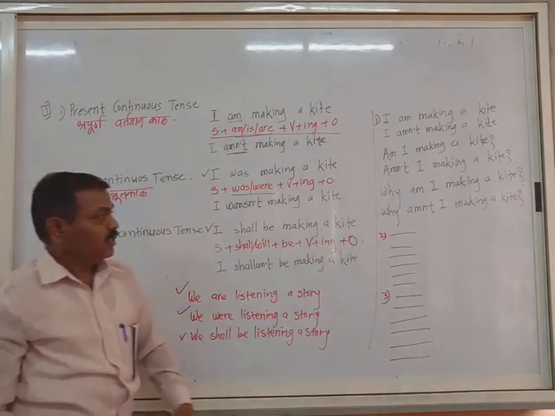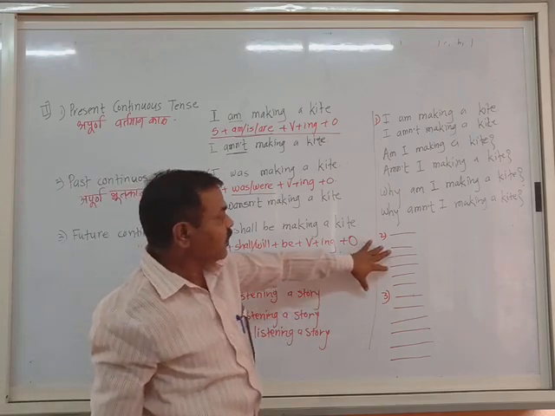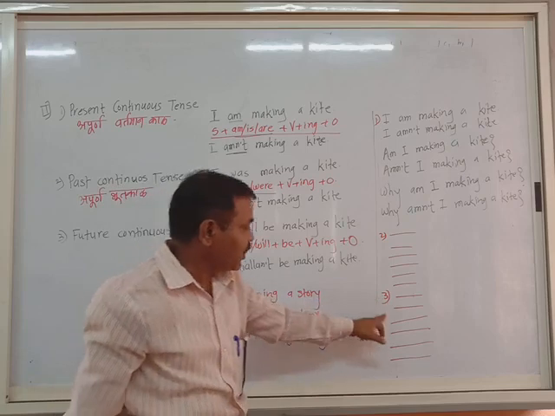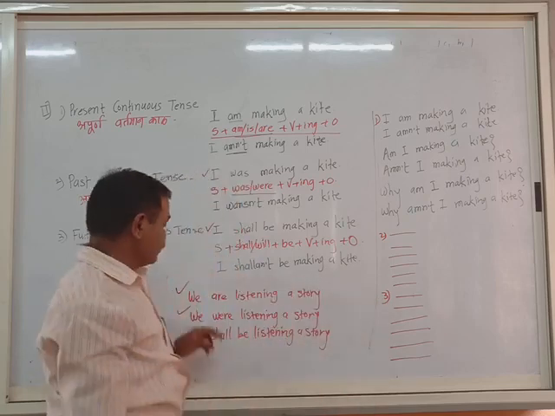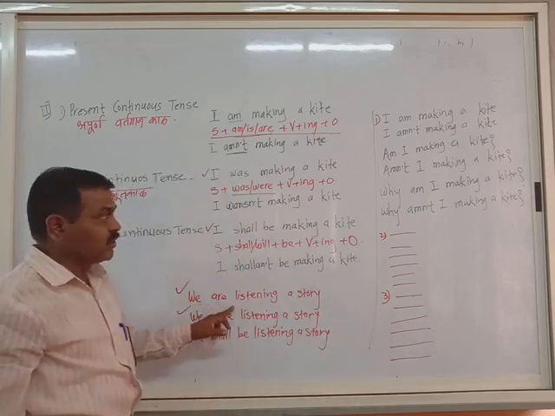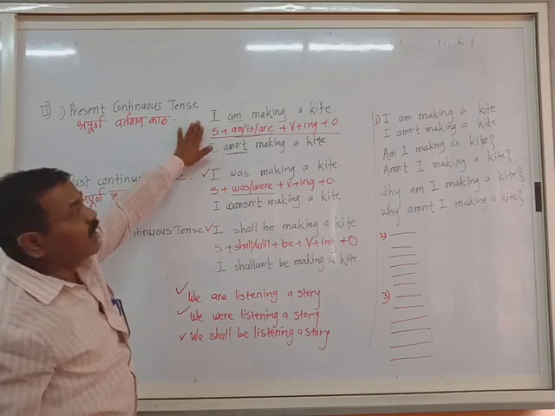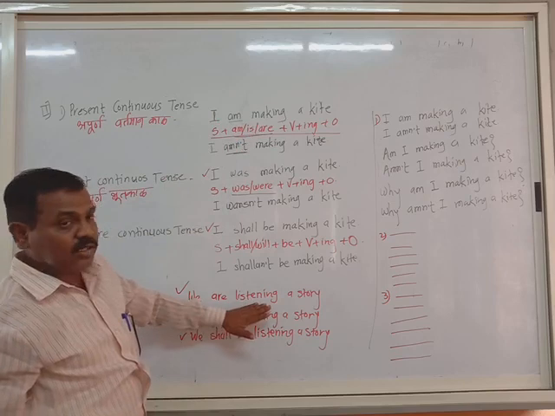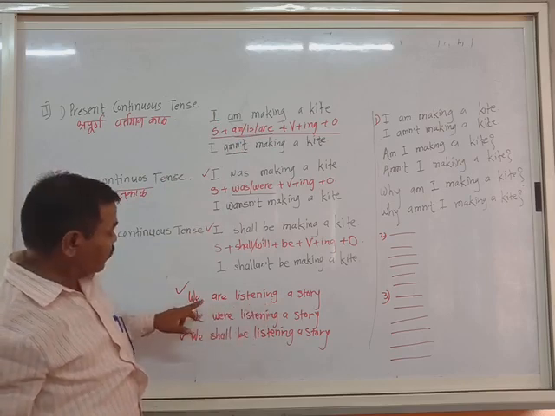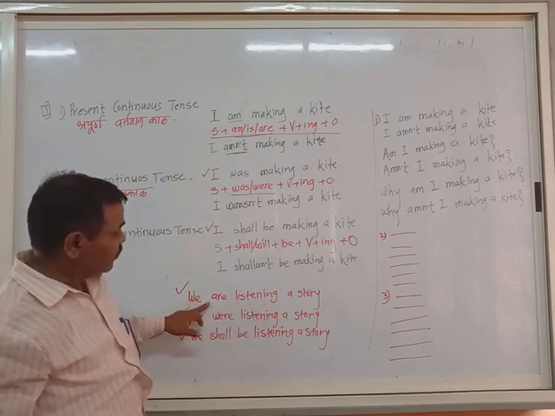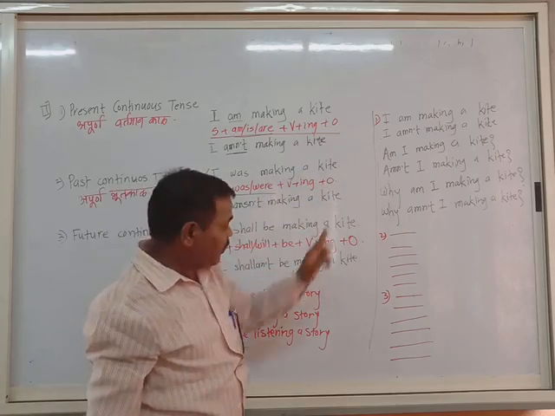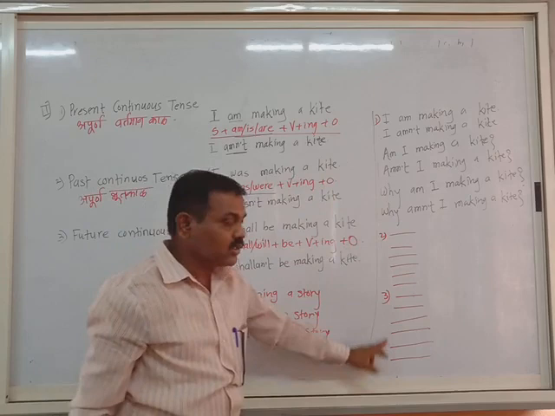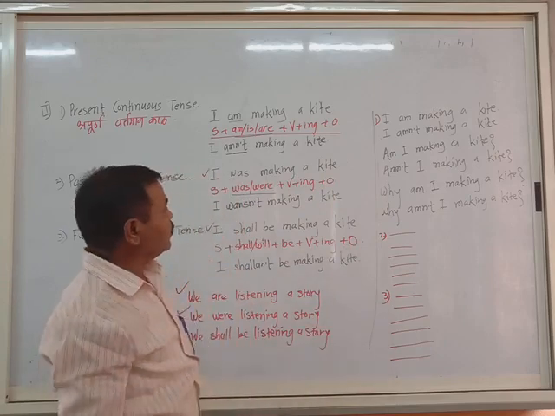See, just you have to complete this work, that is second number sentence here again, third number sentence here again, and after one more practice of these sentences, we are listening. Means I have changed only the subject. I am listening, making. Here I have taken another verb, that is listening. And you have to write the present continuous 6 times in the same way, past continuous 6 times, and future continuous 6 times. The same way you have to change this one.